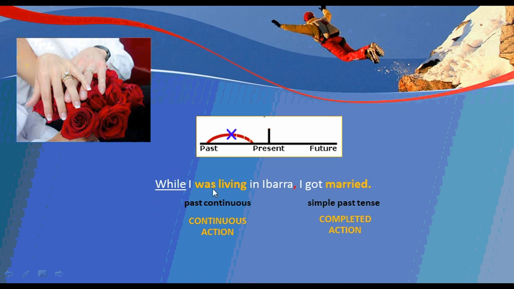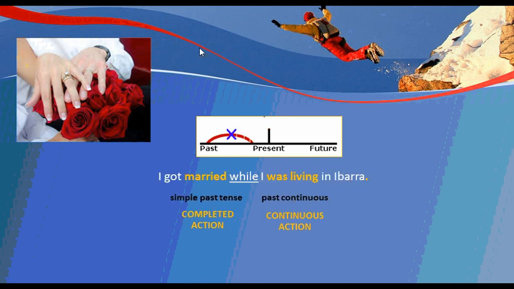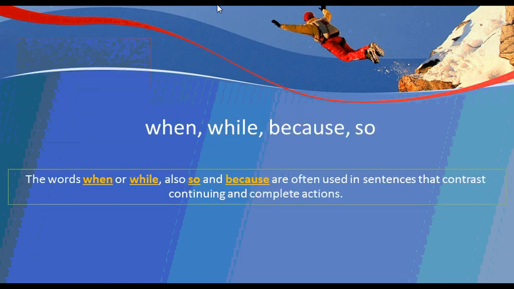So in order to separate both ideas, both complete sentences, we need a comma. But if you do not begin with a conjunction, we do not need a comma. So these conjunctions could be when, while, because, and so. And they are often used in sentences that contrast continuing and complete actions in the past.